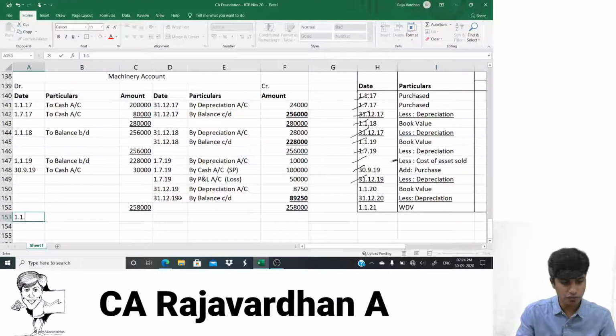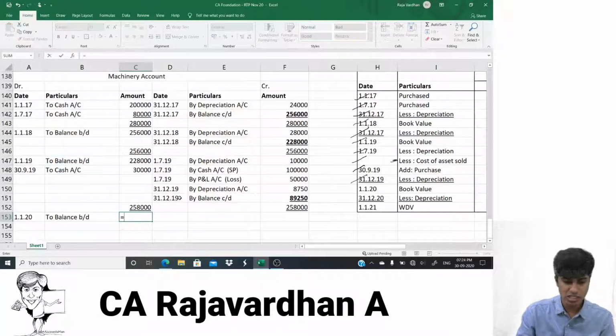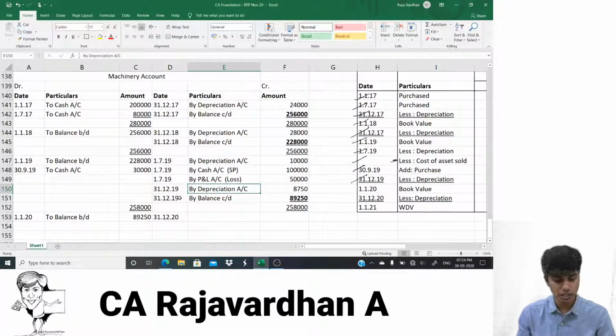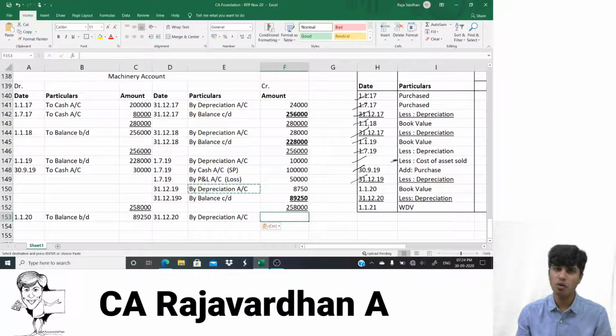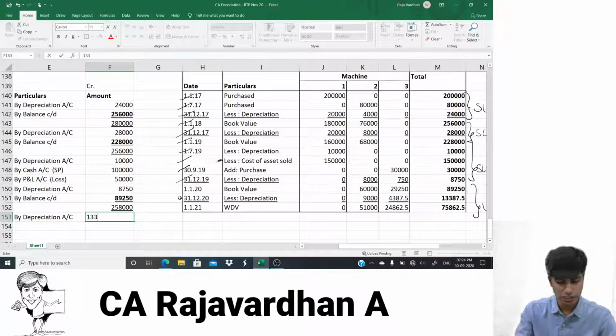Now I'll write 1st of January 2020. What do I write? Balance brought down. How much is the balance brought down? Same as the balance carried on in the previous period, that is 89,250. Next we have to go for depreciation, 31st of December 2020. The only trick here is we have to do depreciation under the WDV method, not under the SLM method anymore. How much is the depreciation under WDV? You need not worry, we've already done the working note. Just look at the total column, it is 13,387.5. So I'll put 13,387.50. That's it, we're done.